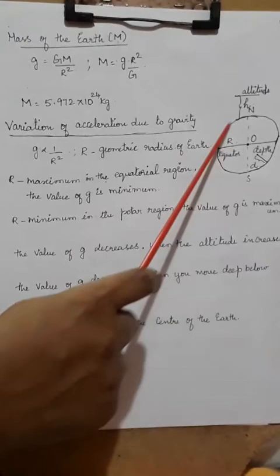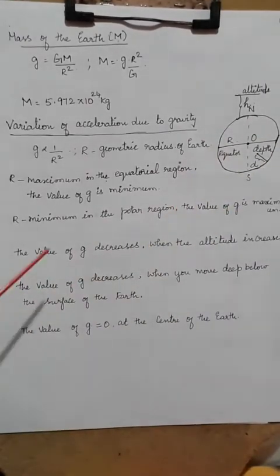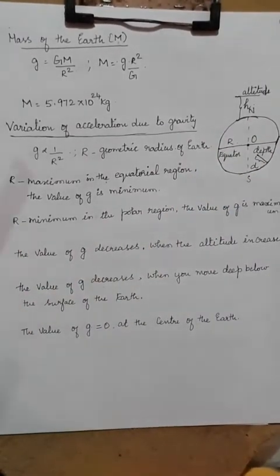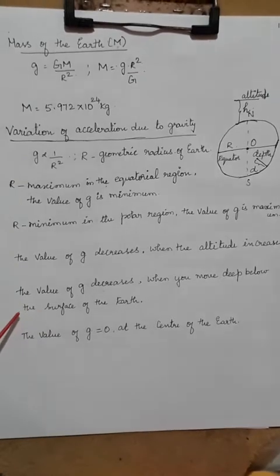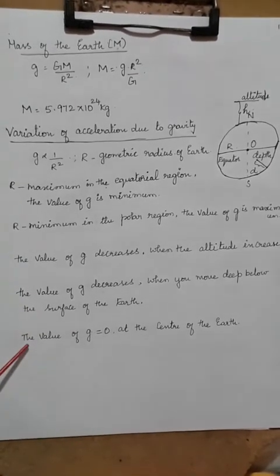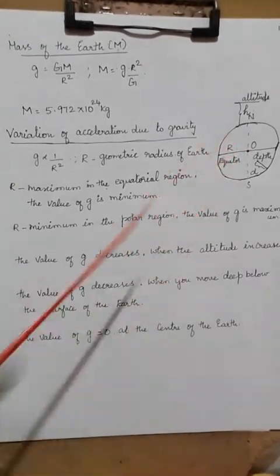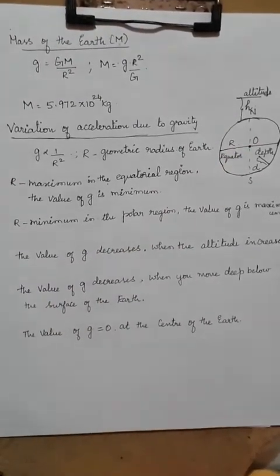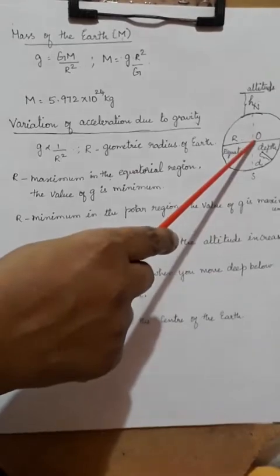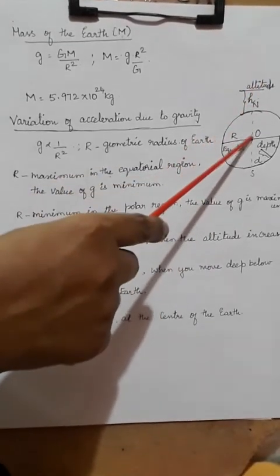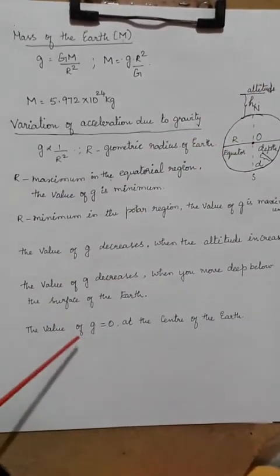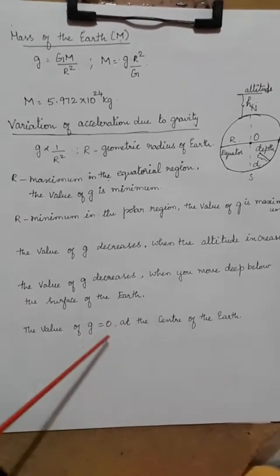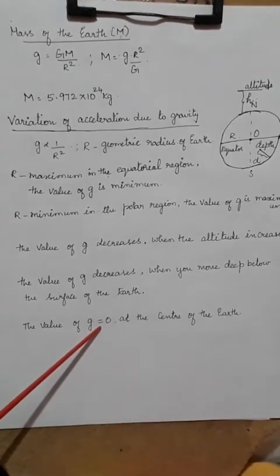So only at the surface of the earth you have g, where the average value is 9.8. Then you would have thought, what would have happened at the center of the earth? When you go deep inside, in fact it will be very hot. So what happens to g?